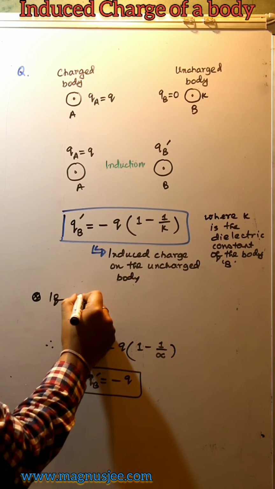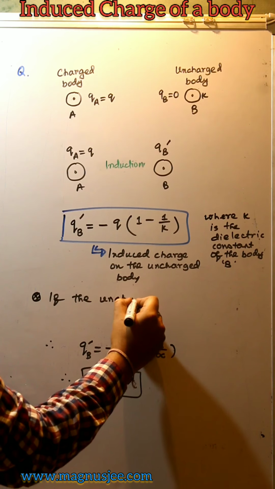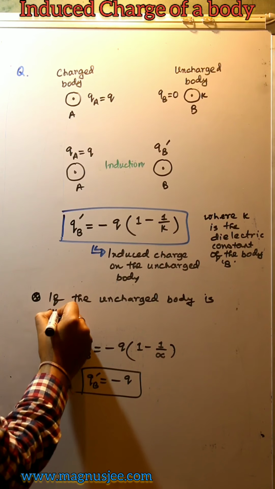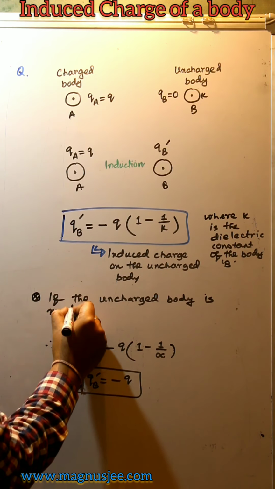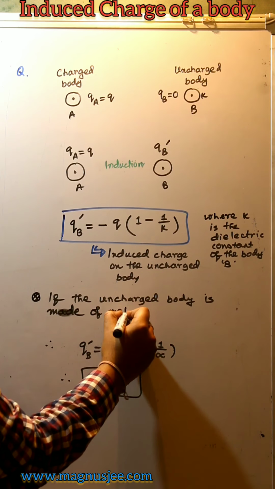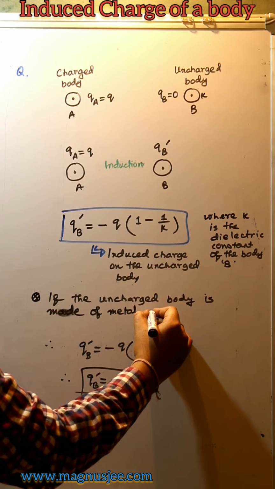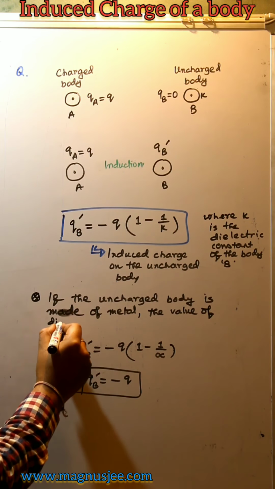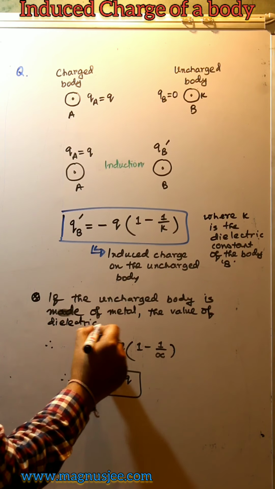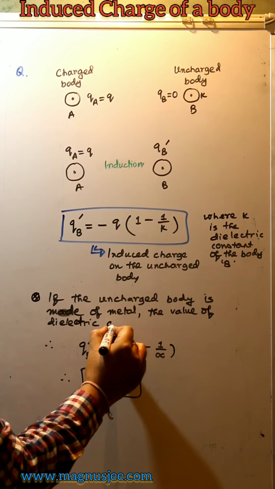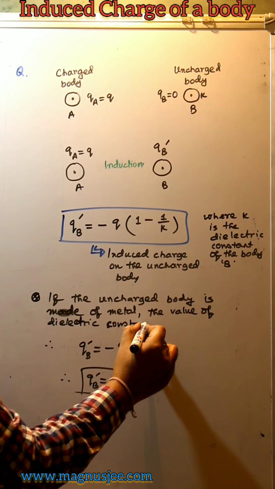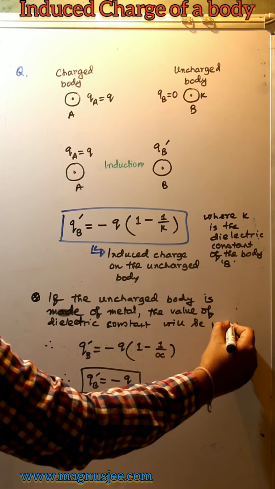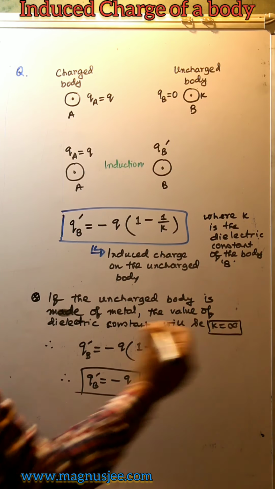So if the uncharged body is made of metal, in that case what will be the value of the dielectric constant? The value of the dielectric constant will be K equal to infinity, which is important.